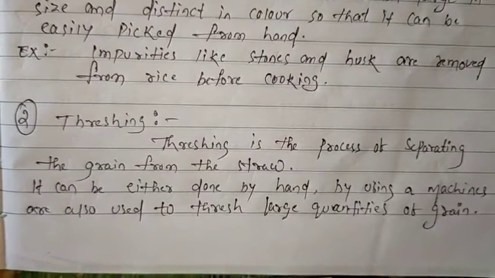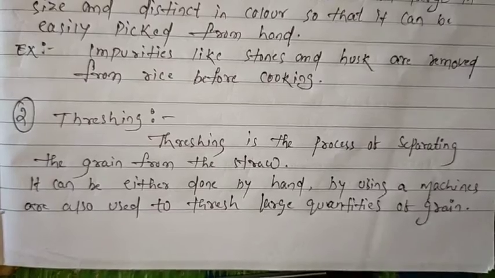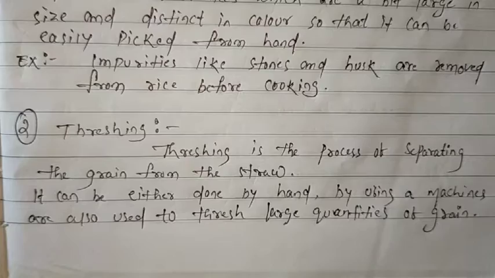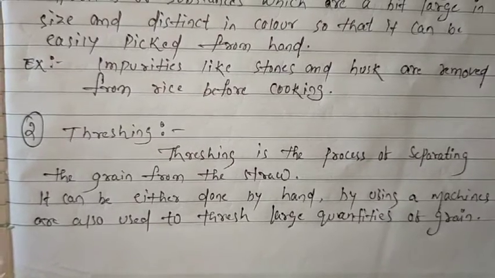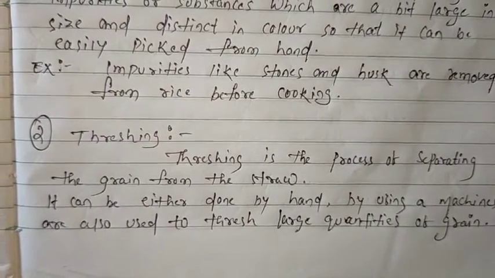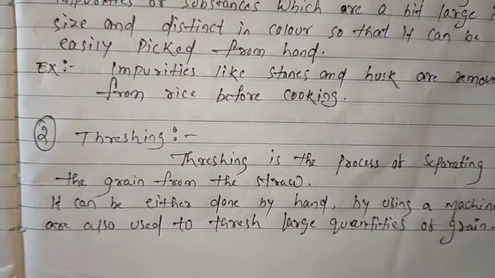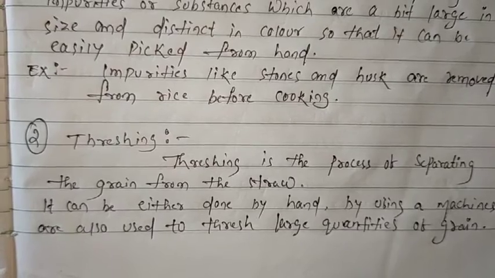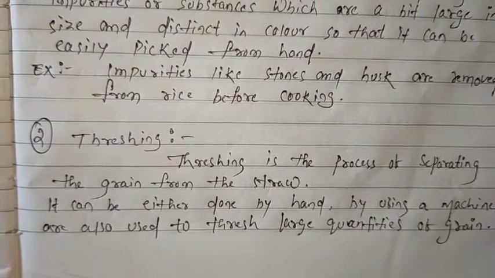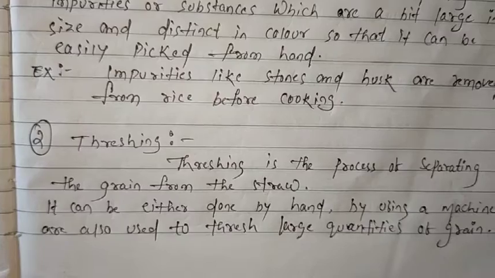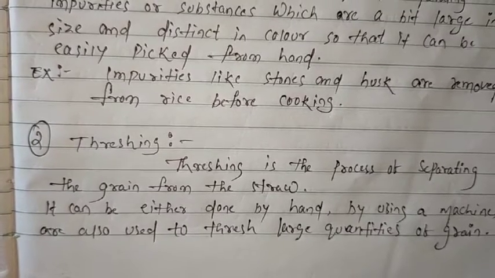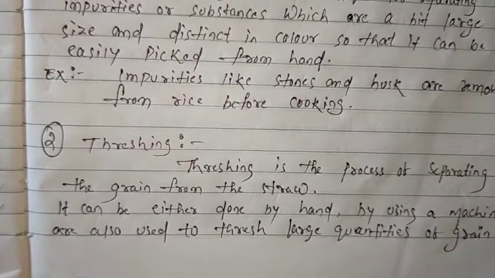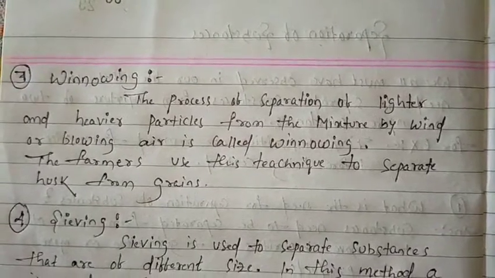And next, threshing. Threshing is the process of separating the grains from the straw. It can be done by hand, or by using machines, which are also used to thresh large quantities of grain. Threshing is also done by hand and sometimes we use threshing machines. And next one, winnowing.